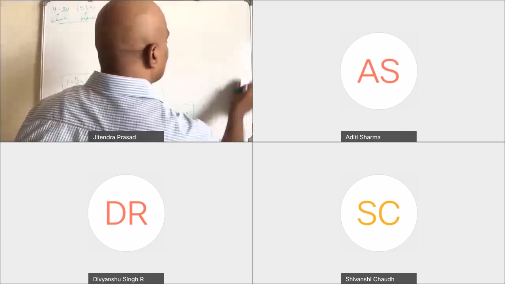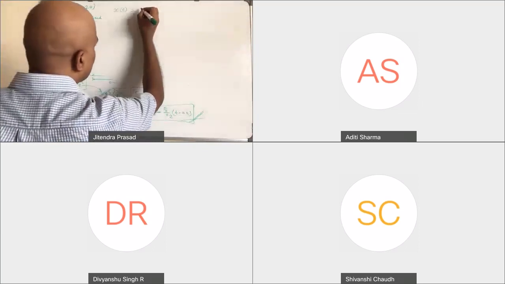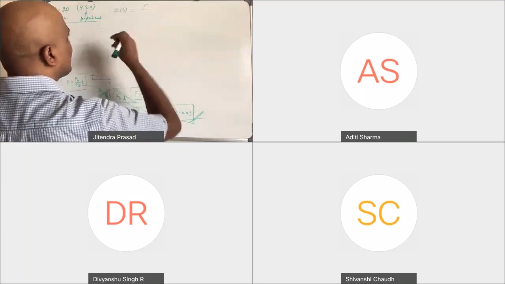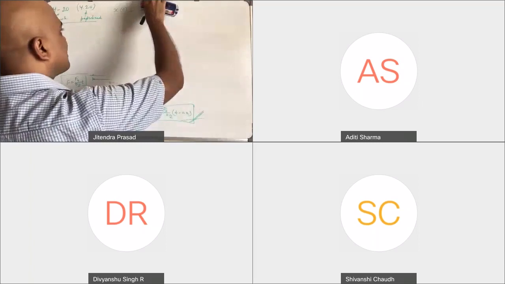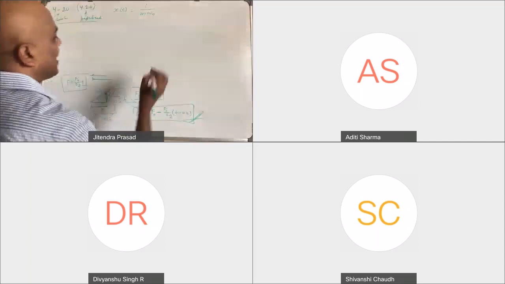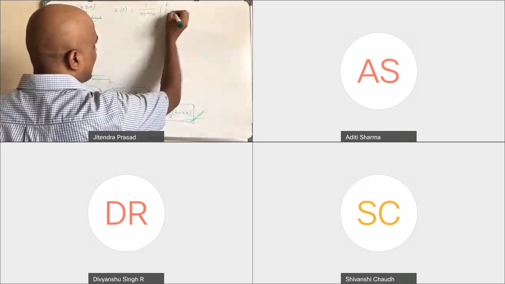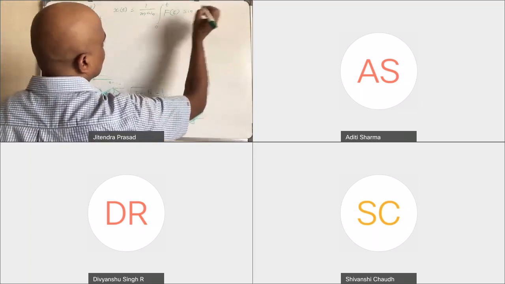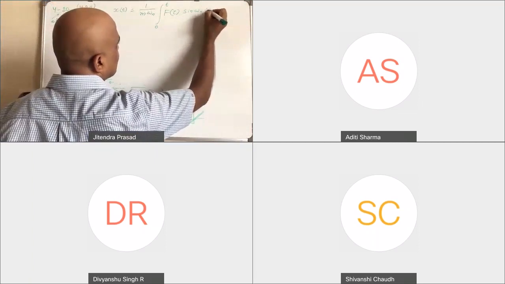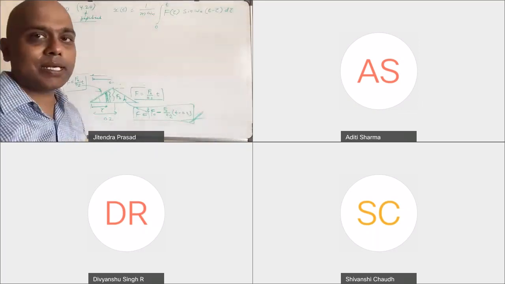You have to remember the convolution equation: x(t) equals 1 over m omega n, times the integral from 0 to t of f(tau) sine of omega n (t minus tau) d tau. Is it correct?